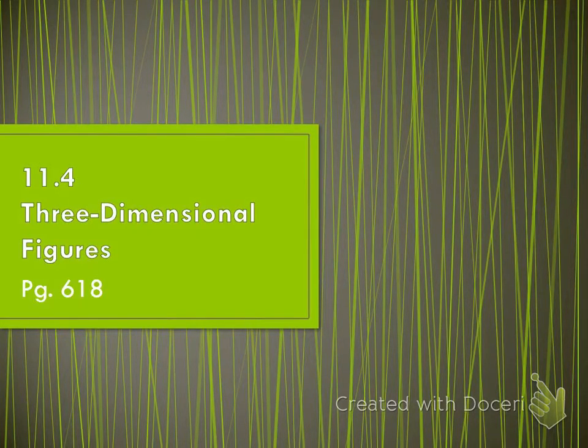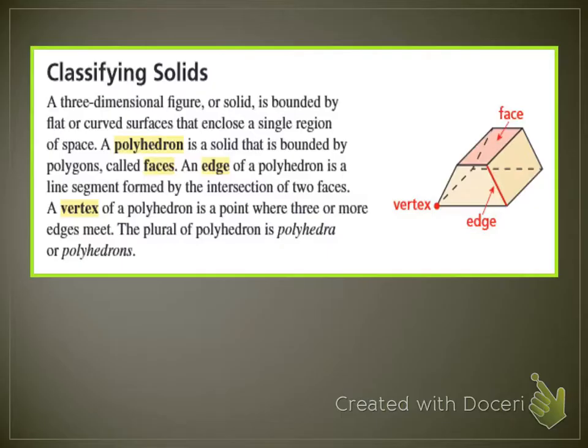11.4 is all about three-dimensional figures because the rest of the chapter is about volume. Volume is how much can fit inside of a shape, and we're talking about three-dimensional shapes. Hopefully a lot of these words you have heard of before. Today we're just classifying and talking about some vocabulary here and there. So let's go ahead and get started. A three-dimensional figure, or a solid, is bounded by a flat or curved surface that encloses a single region of space. It is a three-dimensional shape that you could fit items inside of. Water, rice, things like that.